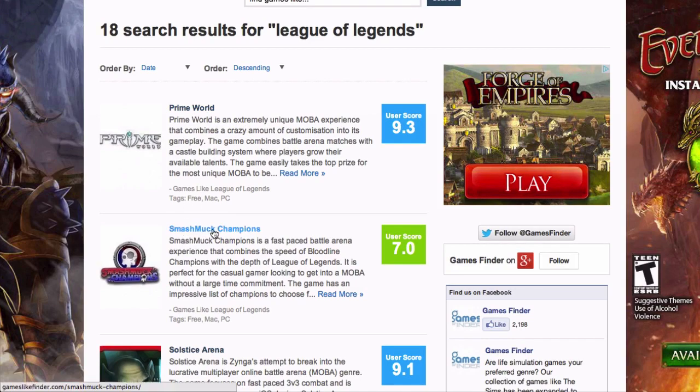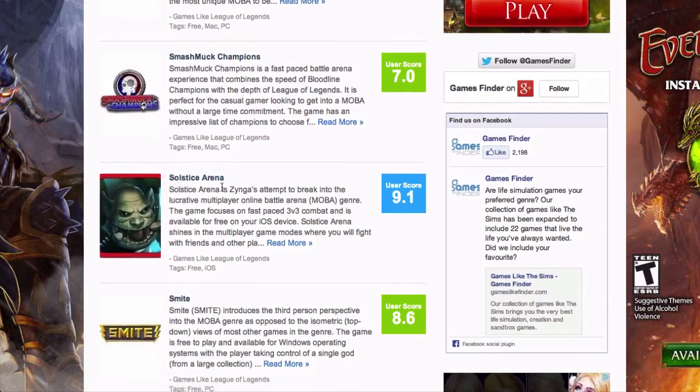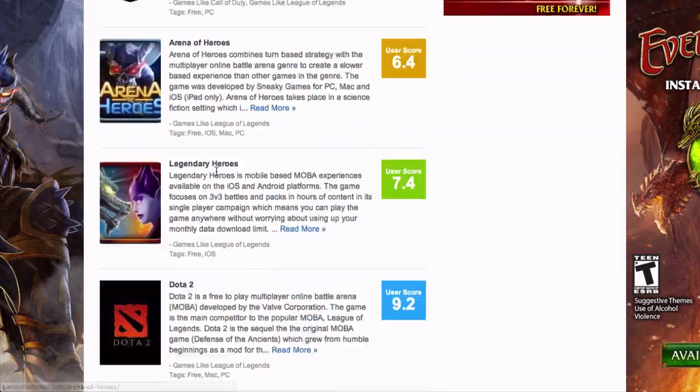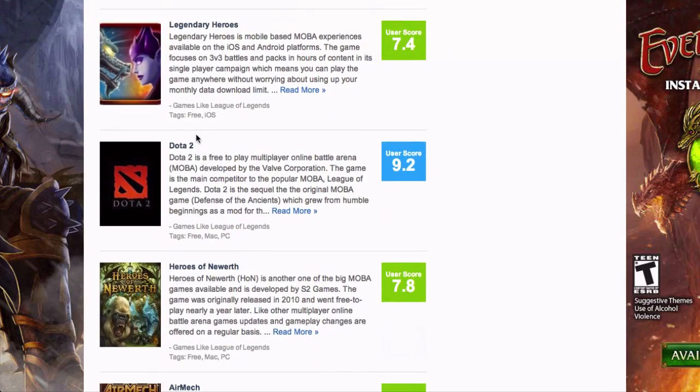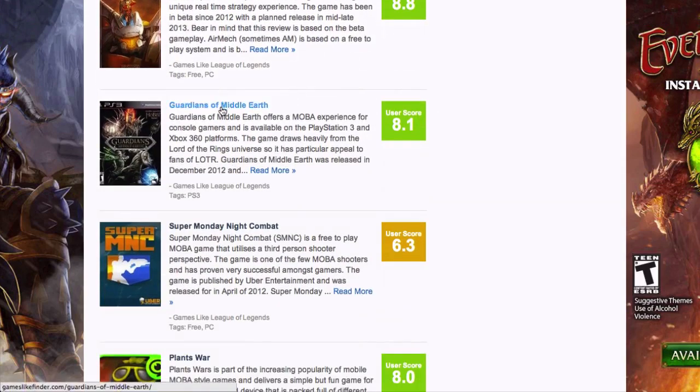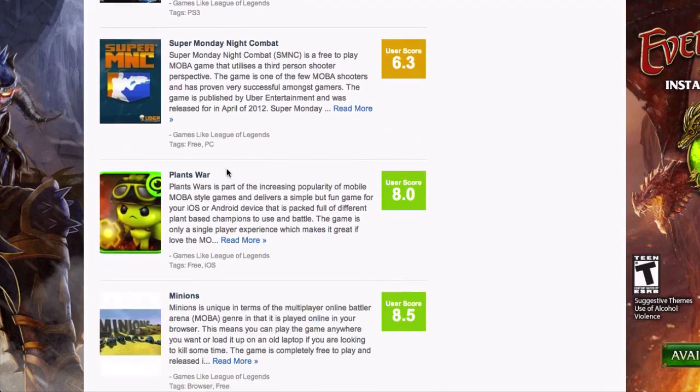Same with Smash Muck, same with Solstice Arena, Smite, Soldier Front, Arena of Heroes, Dota, which is a World of Warcraft game. So all of these are websites and keywords that you can target for your offer.